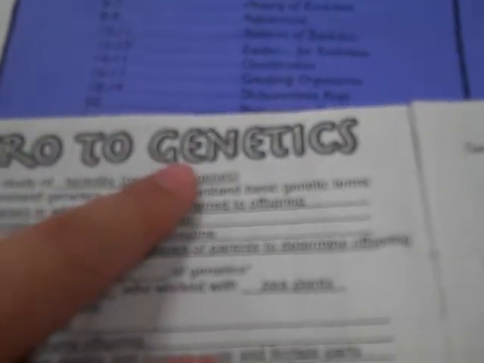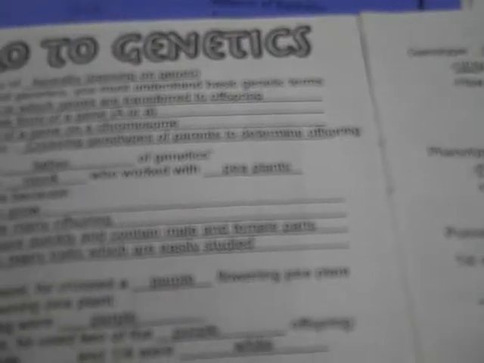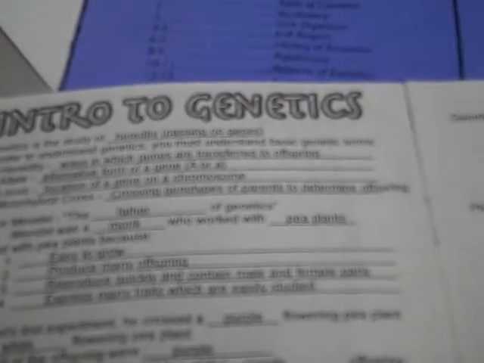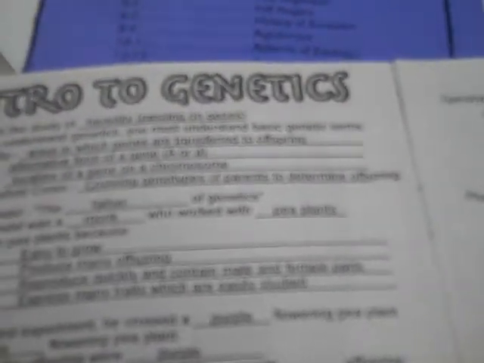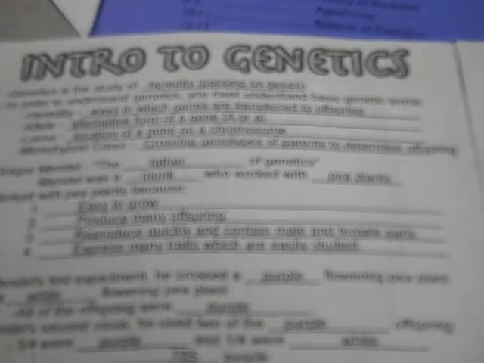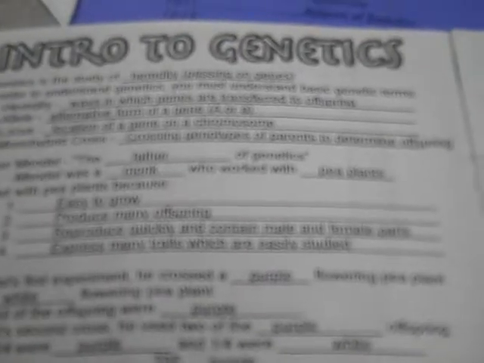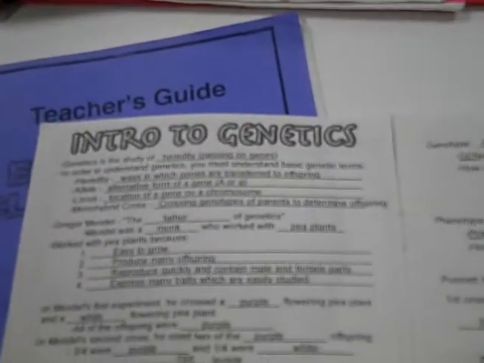Intro to genetics. We know genetics is the study of heredity, and that heredity deals with alleles. We get alternate forms of genes from our parents. We get one allele from a mom and one from our dad, and together that gives us a trait. The alleles can be dominant or recessive. If they are dominant, they are going to show up over the recessive, and the only way a recessive allele is going to show up is if it is alone. In other words, you've got 2 recessive alleles from your mom and dad.